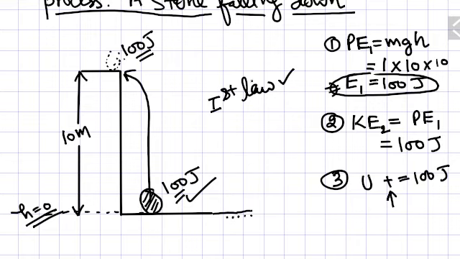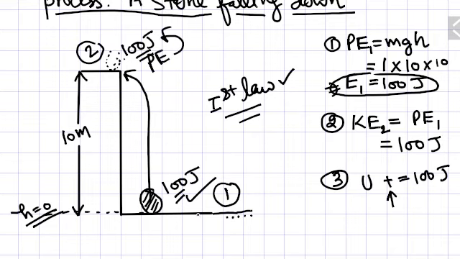Because according to the first law of thermodynamics, there is no problem, because if we take state 1, state 2, then energy is conserved. If this is converted into potential energy, then there is no problem according to the first law of thermodynamics. But it is not possible. It never happens in our life. We haven't seen this. So this kind of experience has been put in the second law of thermodynamics.